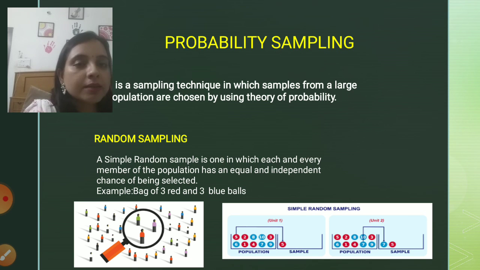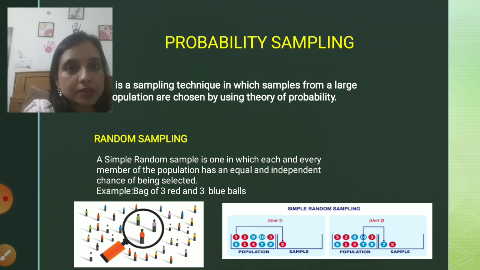It is basically a technique or process in which samples are retrieved from the population. And how are these samples retrieved from the population? These samples are retrieved from the population by adopting the theory of probability. So coming to the first category, that is random sampling. It is quite simple and easy to understand the term random. We all are familiar with this term.